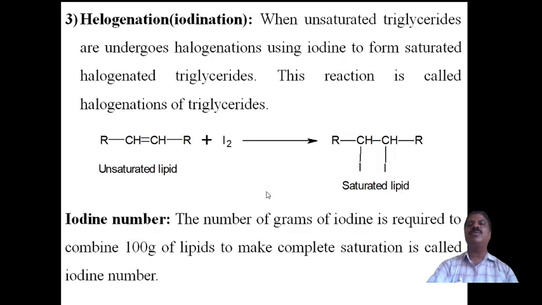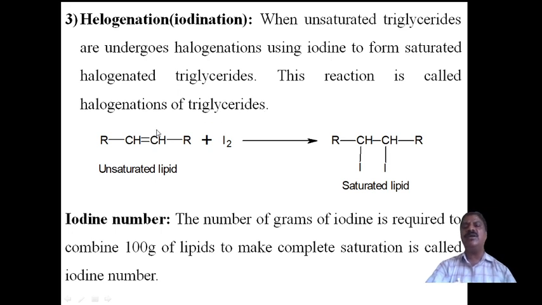Now coming to the halogenation reaction, which is called iodination. The first one is acid hydrolysis, the second is base hydrolysis, which is nothing but the saponification reaction, and the third is the halogenation reaction. It should be HA, you have to correct that. Halogenation reaction: when unsaturated triglycerides undergo halogenation using iodine to form saturated halogenated triglycerides, this reaction is called halogenation of triglycerides.